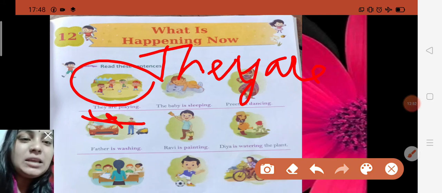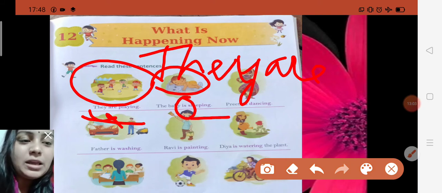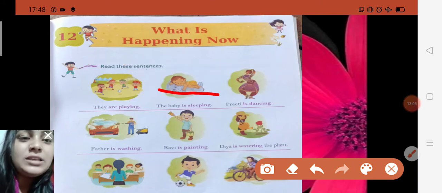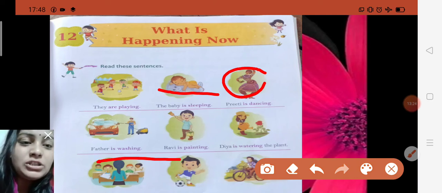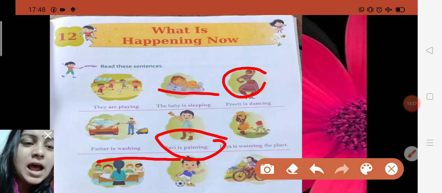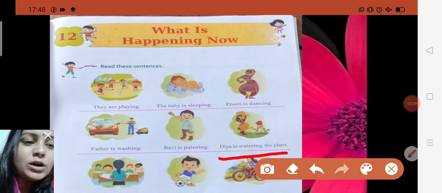Like the baby is sleeping. You can see only one baby is here, so here is a singular noun. So we write is, and then after that sleeping, because this baby is continuing sleeping. Same, Preeti is dancing, it means this girl is continuing dancing. This work is happening right now, it has not stopped and it is not over. Like father is washing, you can see in this picture. Rabi is painting, and also here is written Diya is watering the plants.